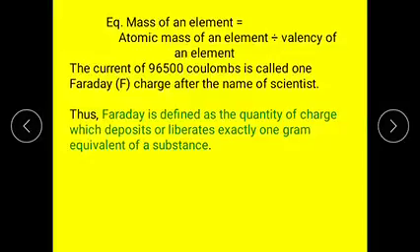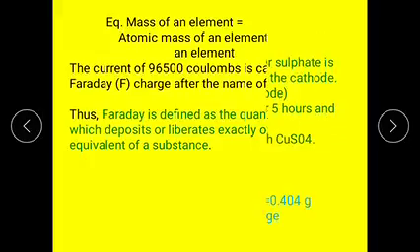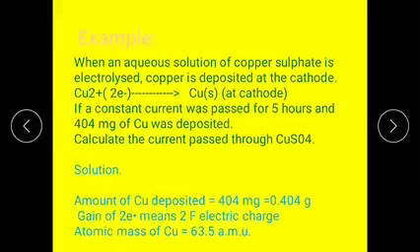The equivalent mass of an element is equal to the atomic mass of the element divided by its valency. Okay, the charge of 96,500 coulombs is called 1 Faraday, after the name of the scientist. Thus, the Faraday is defined as the quantity of charge which deposits or liberates exactly 1 gram equivalent of the substance.